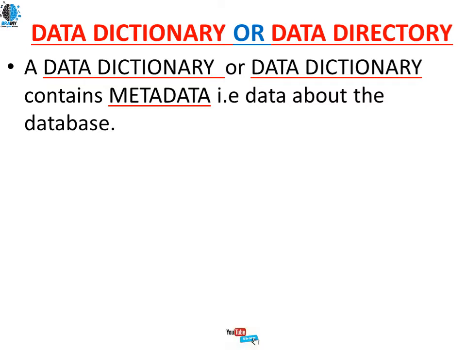In programming, we have the pointer. What is a pointer variable? A pointer variable is a variable which stores the address of some other variable. Like this, we have metadata in a database which has the information about some other data. For example, I have a date or age column in my table.